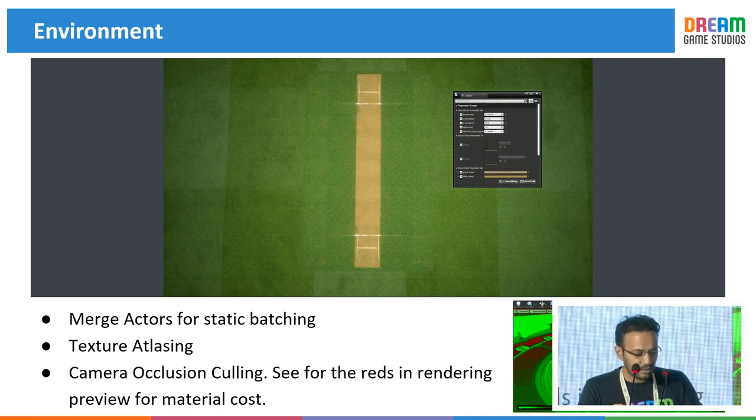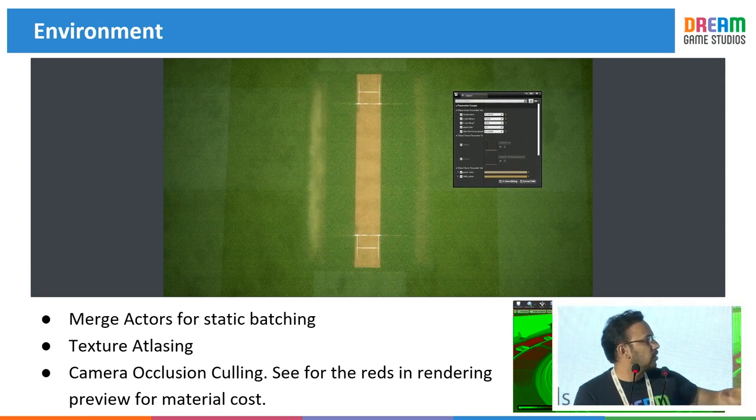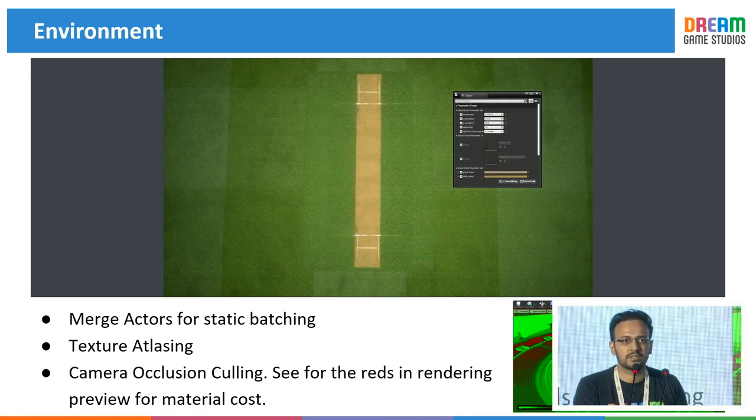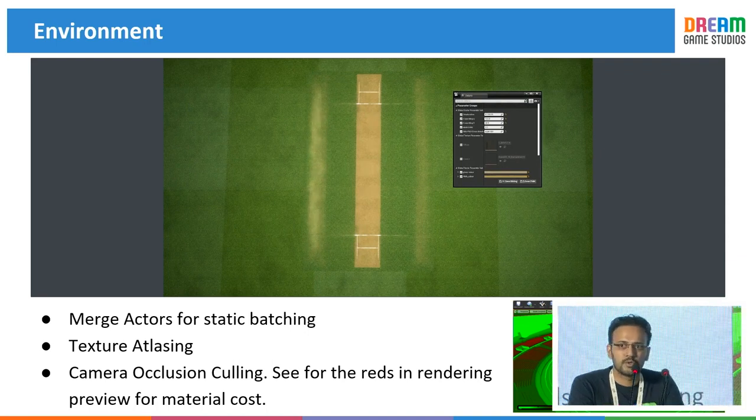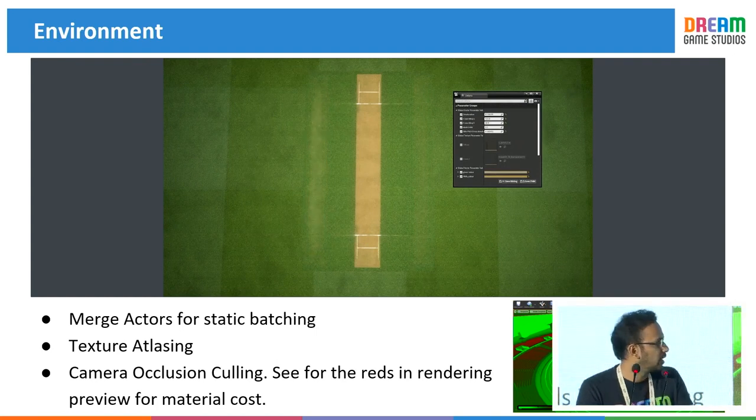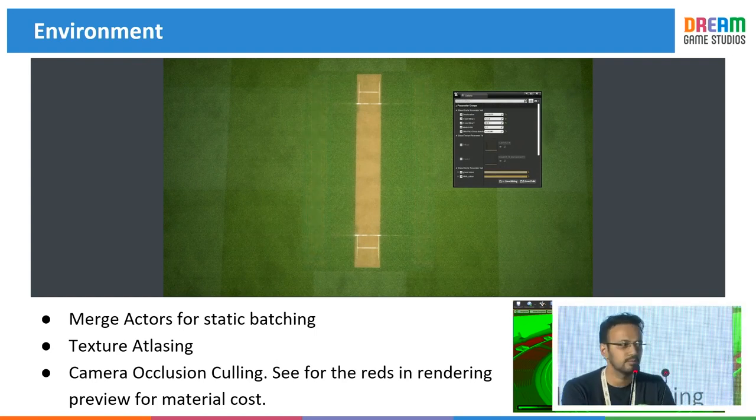Then last but not the least, our tech art team really helped us while doing this, like camera occlusion culling, texture atlasing, or texture map mapping, which allowed us to use good quality textures and meshes inside the game. So yeah, that was the brief journey of our environment art in Dream Cricket 24. Thank you very much.